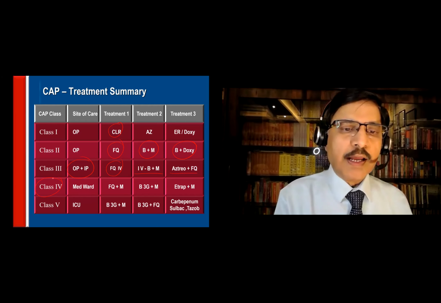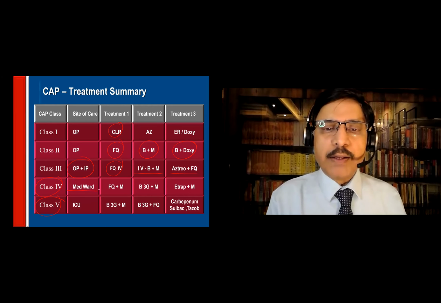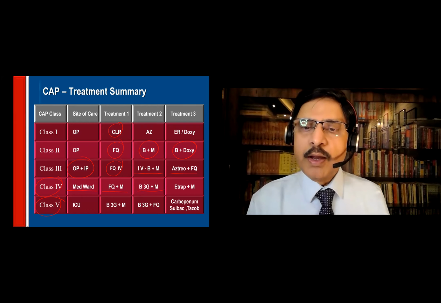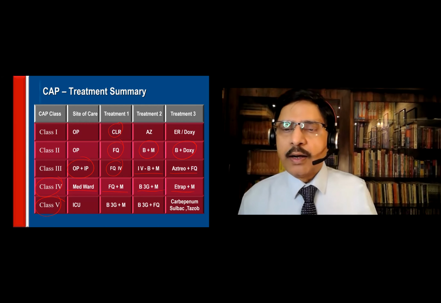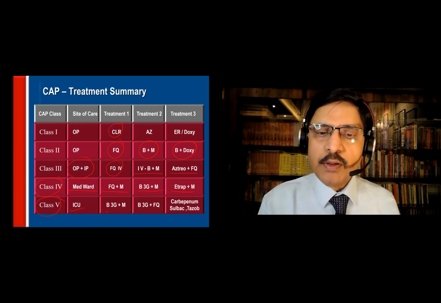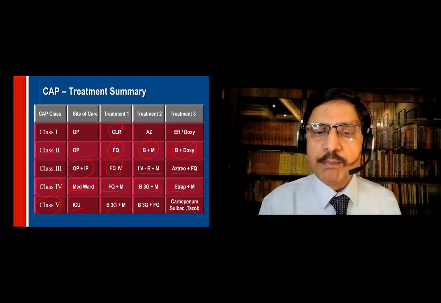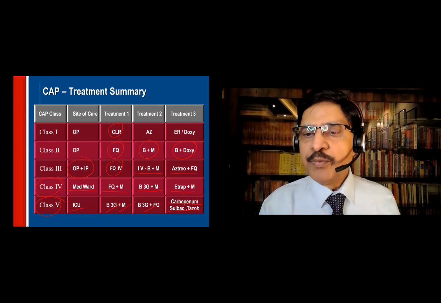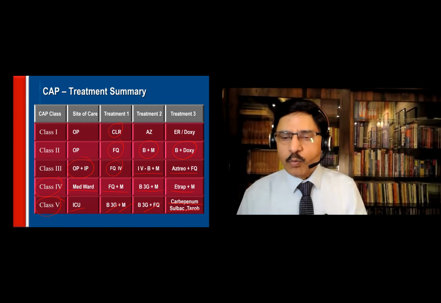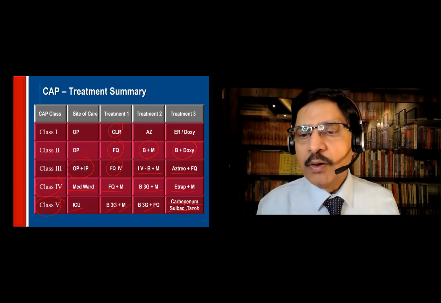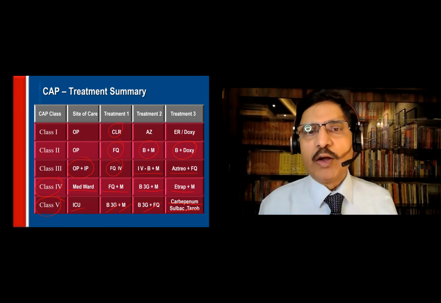third. And then class 4 or class 5, medical ward, fluoroquinolone, macrolide, third generation beta-lactam and macrolide, and ertapenem or macrolide. And then ICU admission, you have the third generation beta-lactam plus macrolide plus fluoroquinolone, carbapenem, sulbactam, and tazobactam are required when you think of Pseudomonas. And then MRSA, you have to give linezolid or vancomycin.